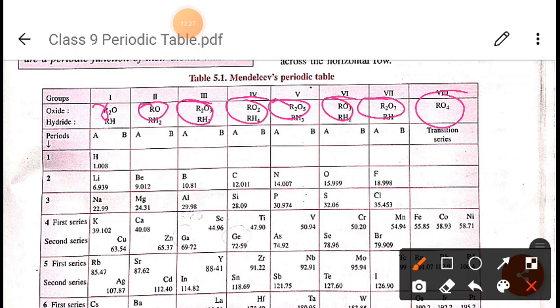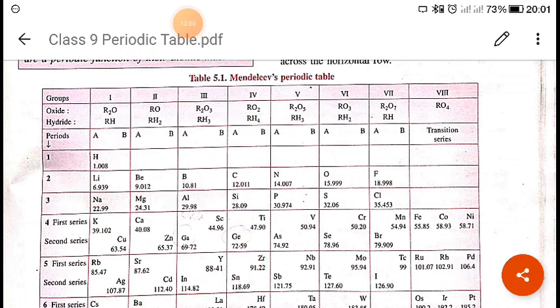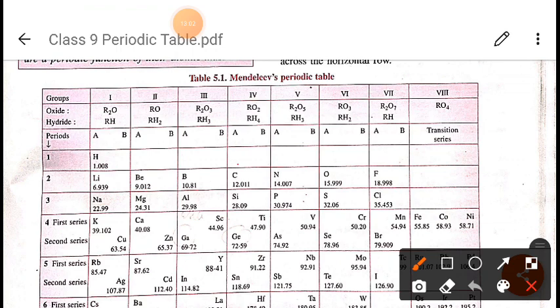And the hydrides. Suppose we are talking about group 4. When we talk about group 4, this is called hydrides. RH4 means what? This R represents the element of that group. So what are the elements present in this group? It is carbon, silicon, germanium, titanium, zirconium, hafnium, like this. So here R represents the elements of that group, and this H4 is the hydride.